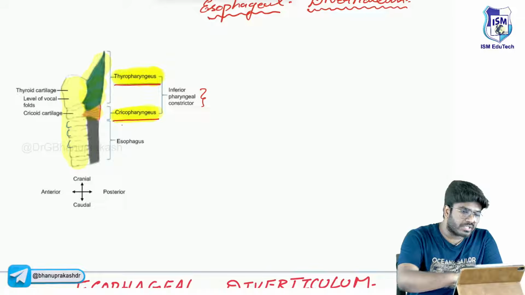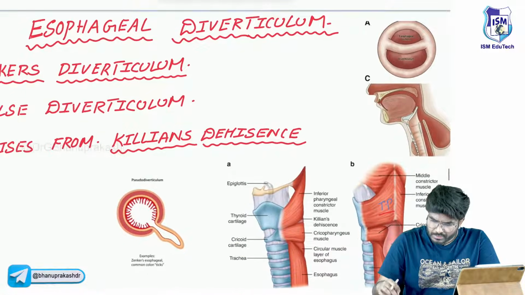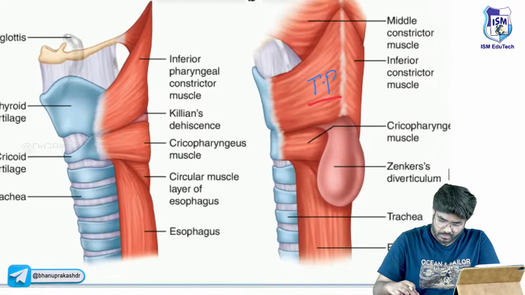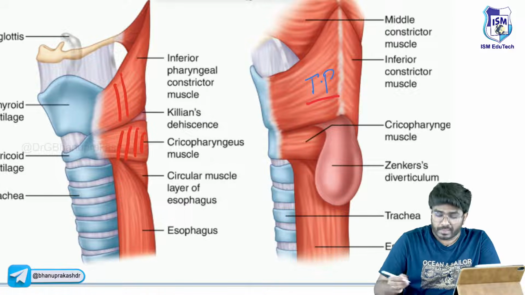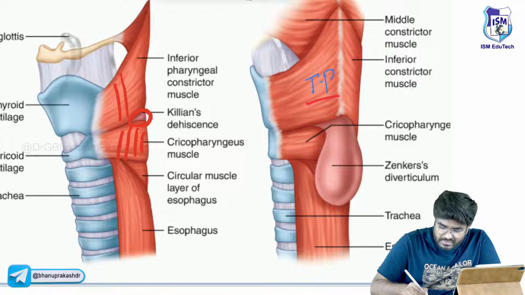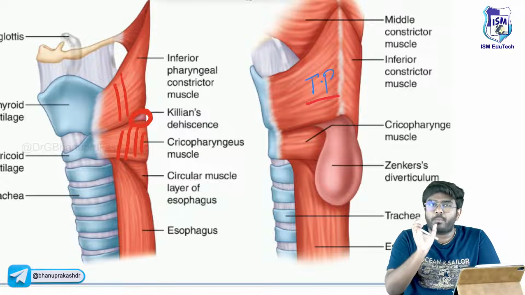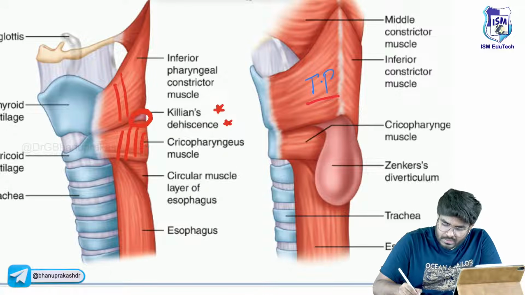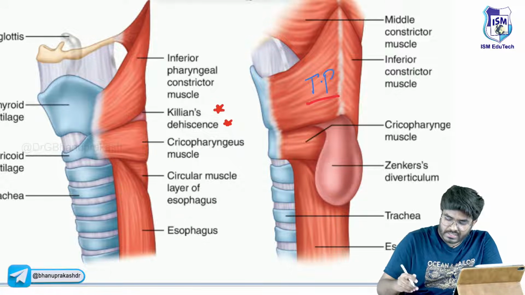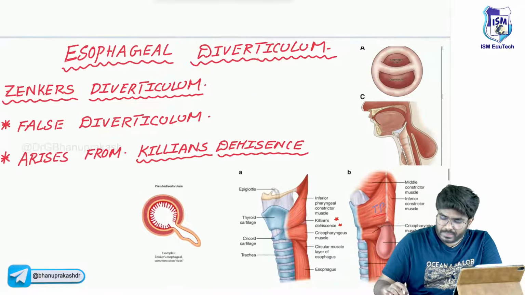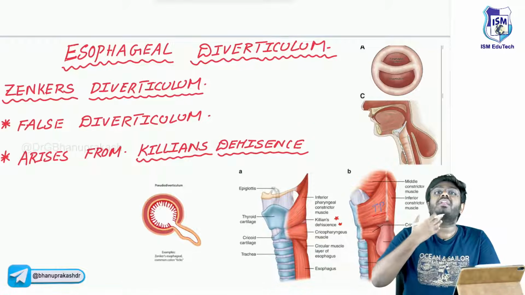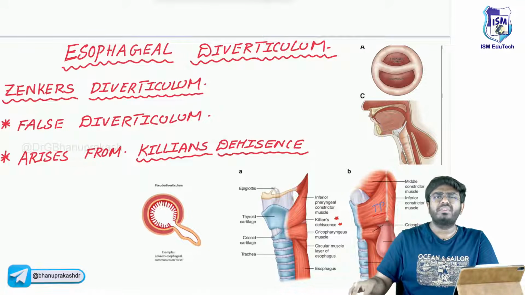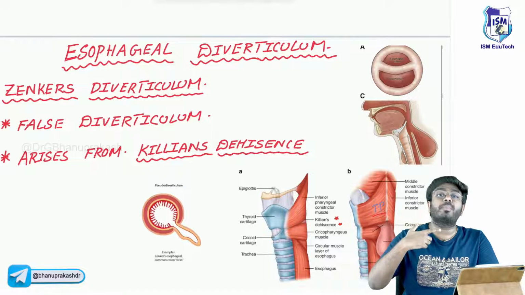Now, what happens in these patients is, let me show you. This is thyropharyngeus and this is cricopharyngeus. In between these two muscles, there is a weak point, sir. This weak point is called Killian's dehiscence. Killian's dehiscence is a weak area present between the thyropharyngeus and cricopharyngeus. Now, whenever there is abnormal pressure developed in the pharyngeal region, if a high amount of pressure is developing in the pharynx,